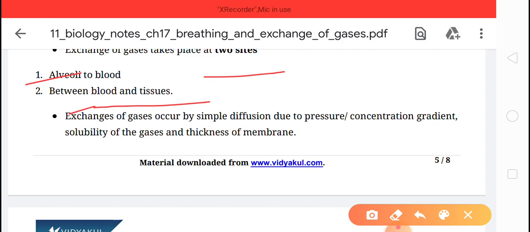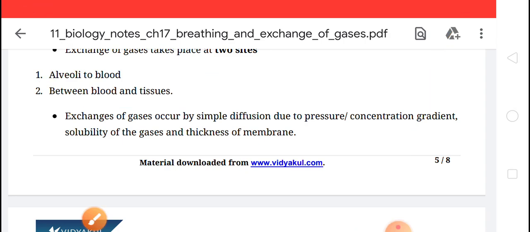I repeat once again, oxygen and carbon dioxide are exchanged in alveoli and between blood and tissues by the simple diffusion method. It depends on the intrapulmonary pressure and atmospheric pressure.